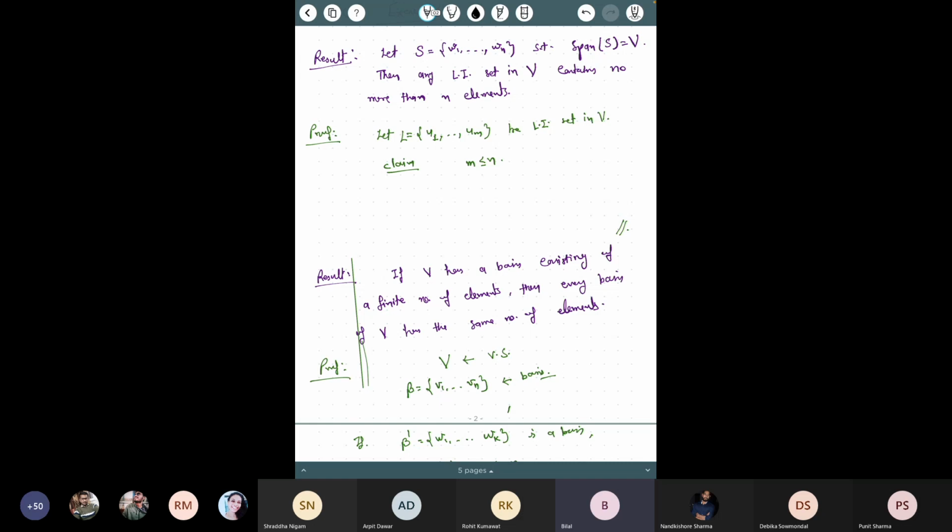So you are using the result that every finite spanning set, let me say it in this way. You are saying that since it's a spanning set, you can reduce it to a basis. This is what you are trying to say, right? Yes sir, you take some L subset of it, because it is spanning and also L. And you are saying that this is true because, since it's a spanning set, there would be at least some vector which can be written as a linear combination of other vectors. Yes sir. Okay, and then you will remove those vectors.